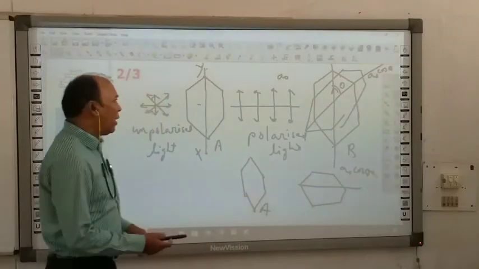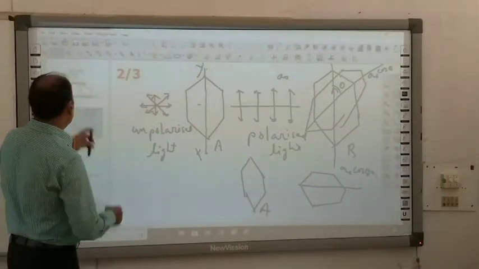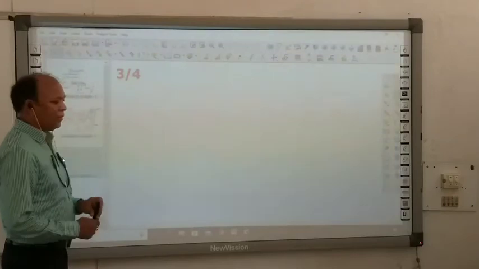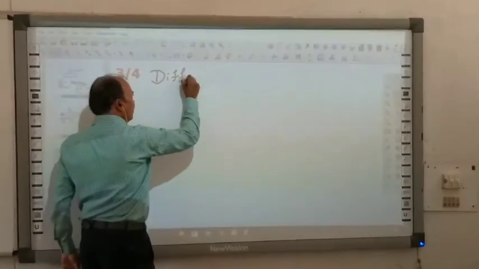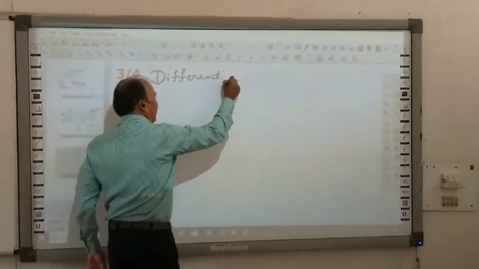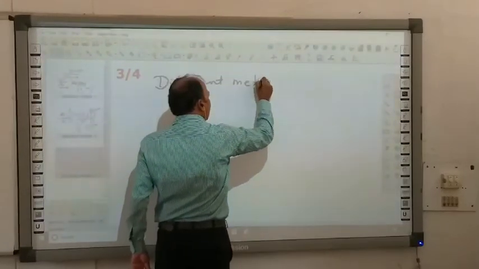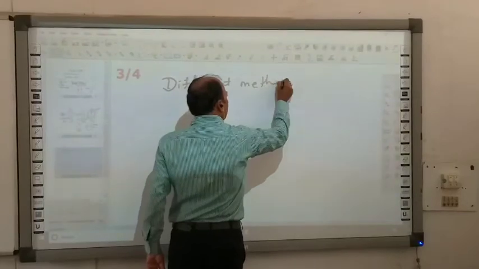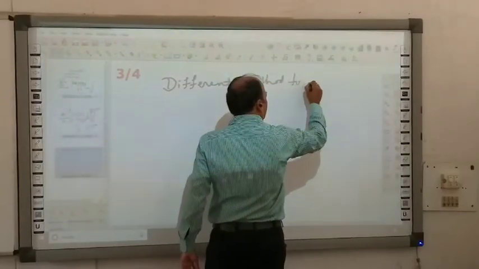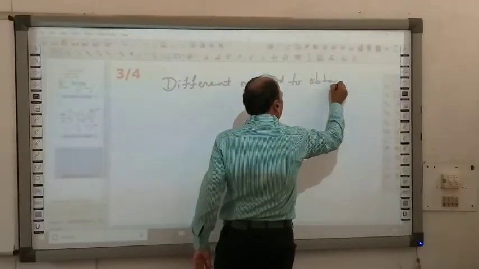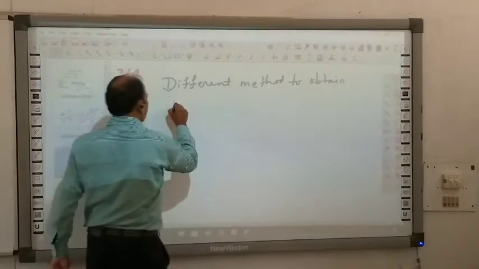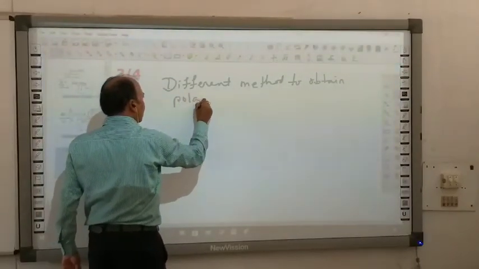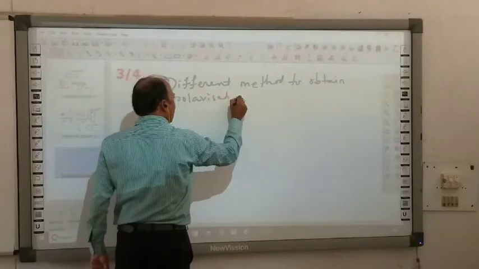So let's see how we can obtain polarized light. What are the different methods to obtain polarized light?